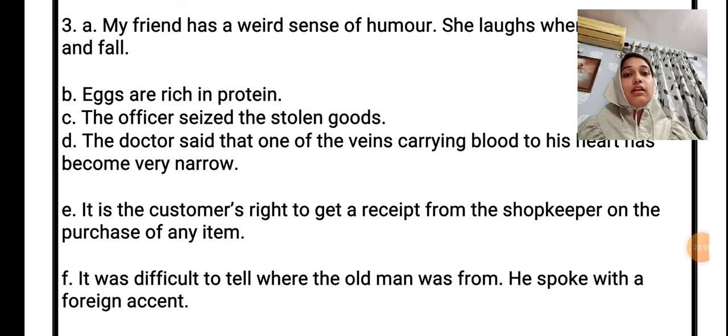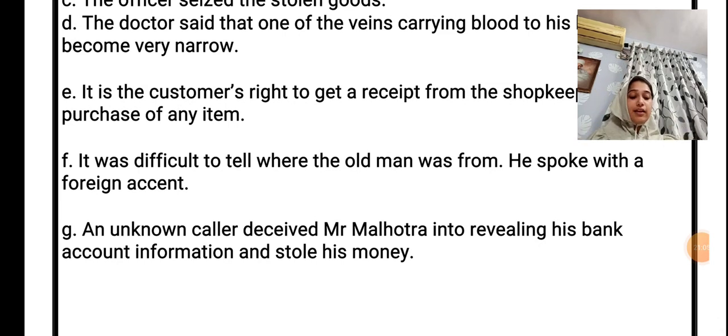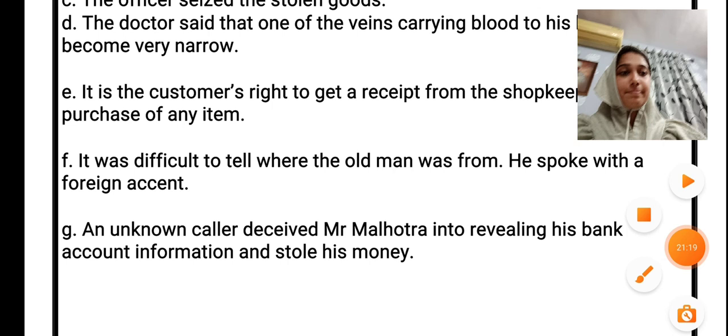Again, A sound is there. We'll use EI instead of IE. FOREIGN. The last one, G. An unknown caller dashed Mr. Malhotra into revealing his bank account information and stole his money. So an unknown caller deceived. Again, after C we have to use the EI combination, not IE.